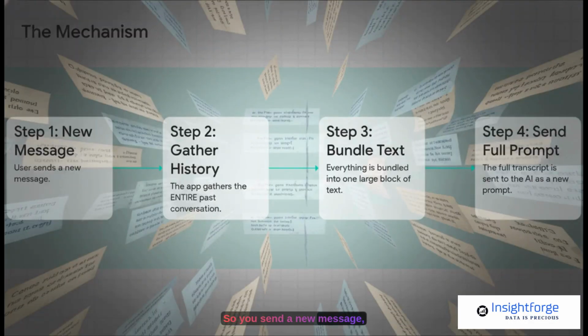So, you send a new message, but the application doesn't just send that one line. Oh no. First, it quietly goes back and grabs your entire conversation history. Then, it bundles all of that stuff together into one giant block of text. And finally, it sends that full transcript to the AI as a totally new prompt. And it does this every single time. The AI isn't recalling your past. It's literally just being handed a script of it over and over again.